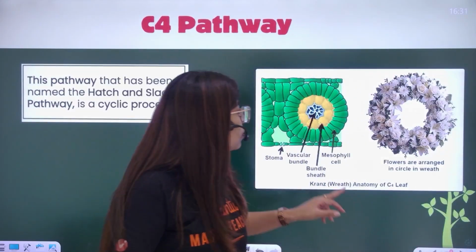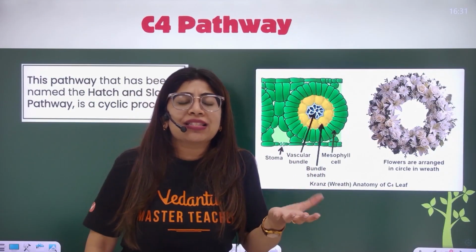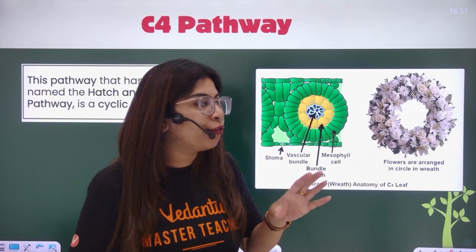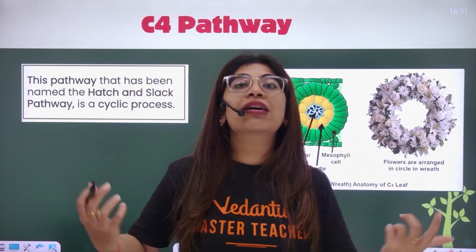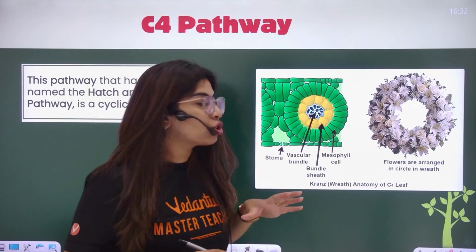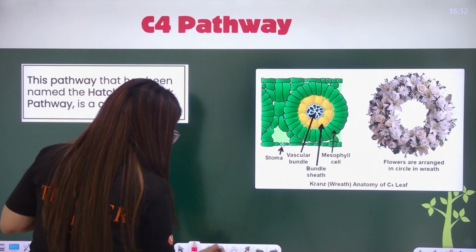Why? Because they have a special anatomy which is known as Kranz anatomy. What happens in Kranz anatomy? What do we mean by Kranz? Kranz means the presence of a wreath-like structure. Wreath is like a mala, a garland basically. So there is a garland of cells around the vascular bundles. Everyone, suppose there is a vascular bundle. Let me draw it here.